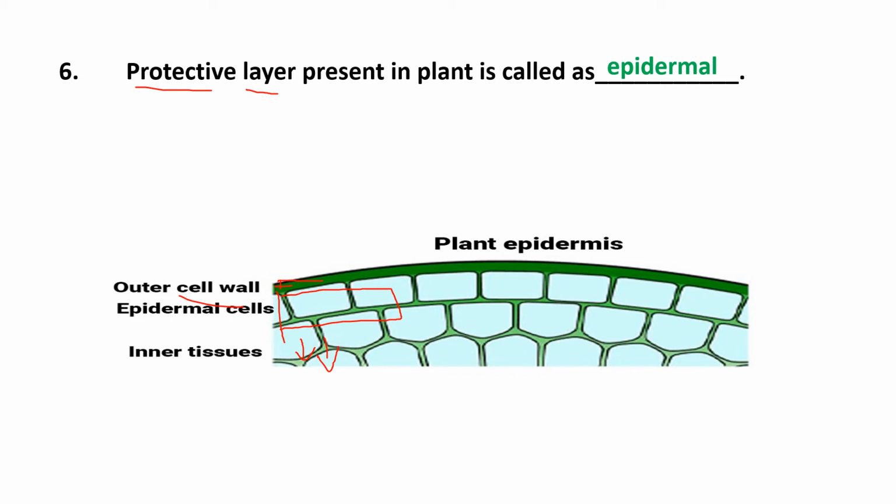Both the answers are correct. Also I clear your idea that epi means up and derma means skin. That is the upper layer, or the outermost layer present on the skin, that is called epidermis or epidermal layer.